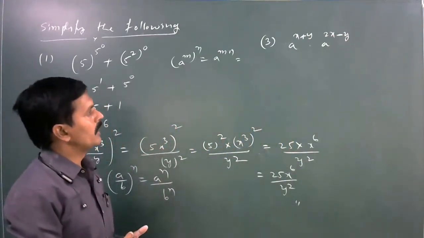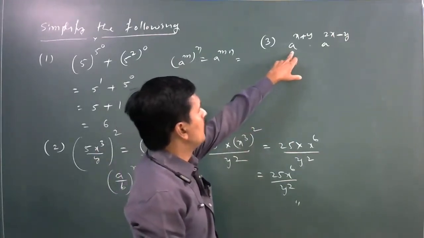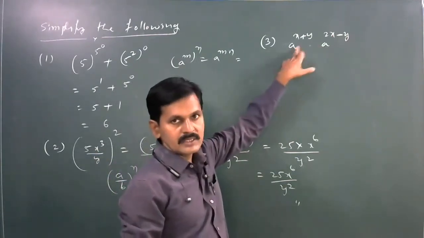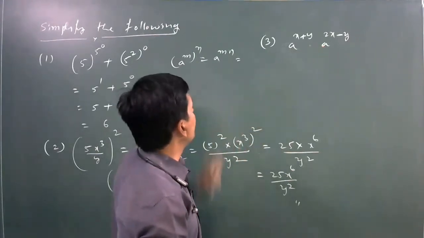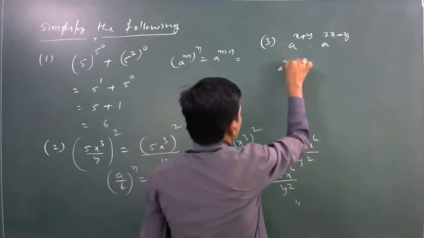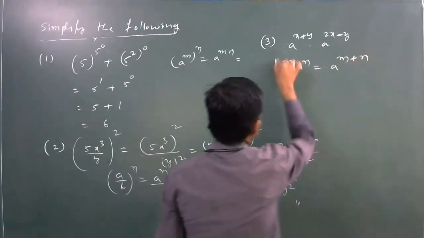First, applying the law of indices. Which law is applied here? The bases are equal, which means the powers should be added. a power m into a power n is equal to a to the power of m plus n.